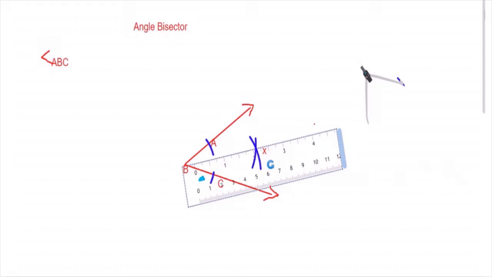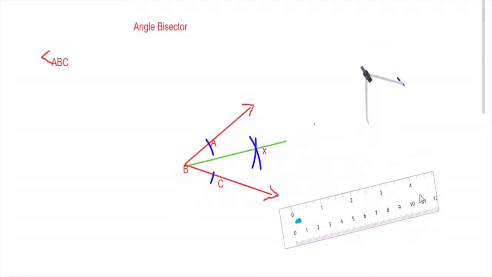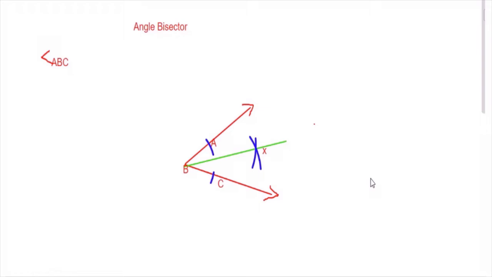I have kept the ruler almost correct. Bear with me because these are all digital rulers. I need to draw the demanded bisector now. This is the bisector passing through that particular point. So this way I can make an angle bisector, which tells that the line drawn is dividing the angle into two equal halves. That is the concept of angle bisector. The angle bisector is BX here.